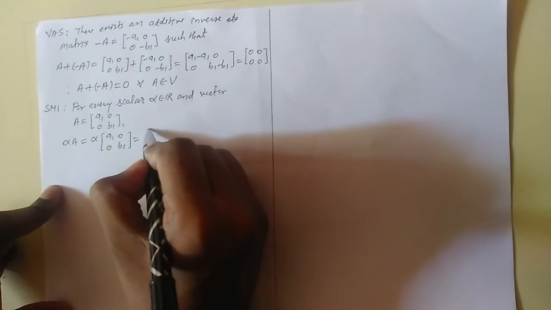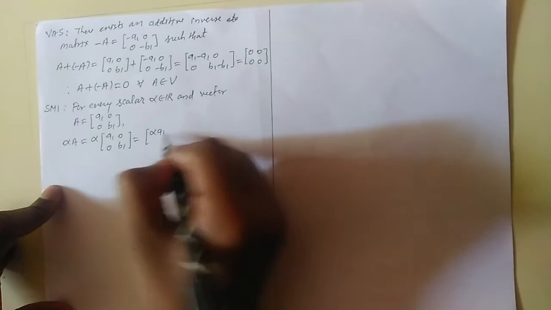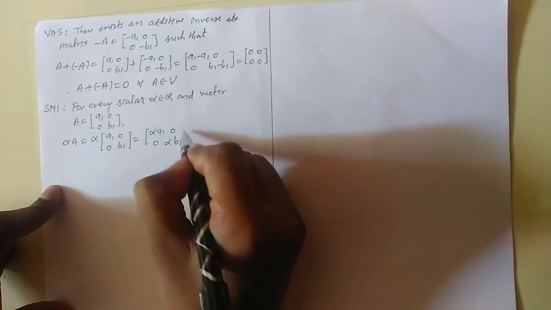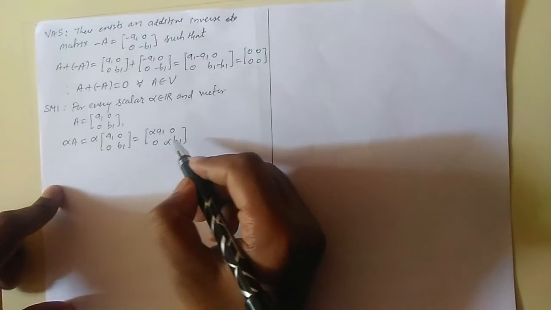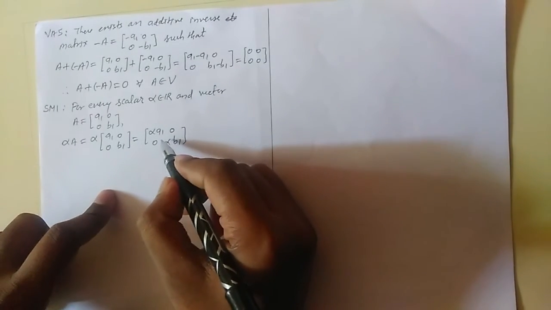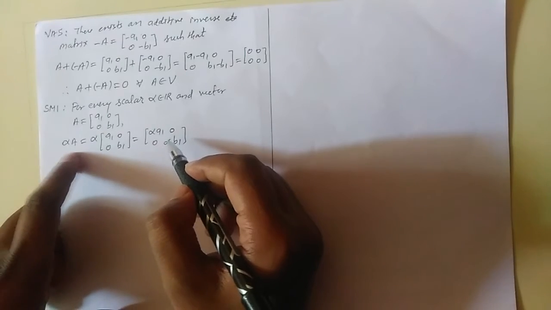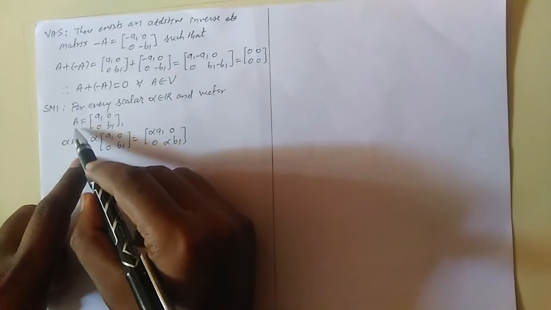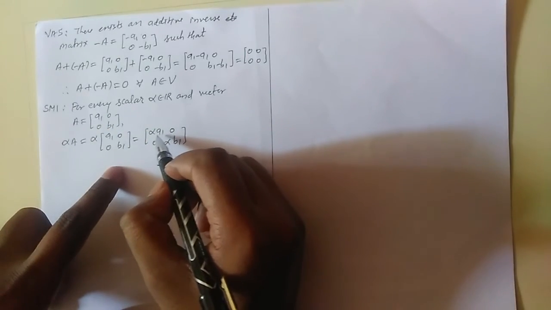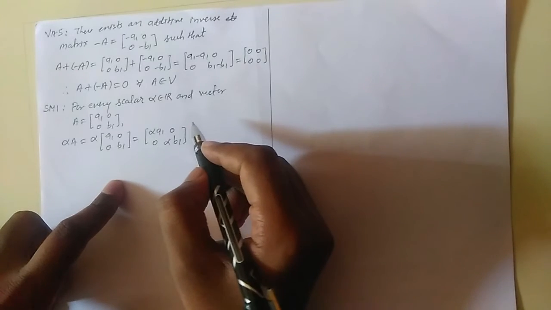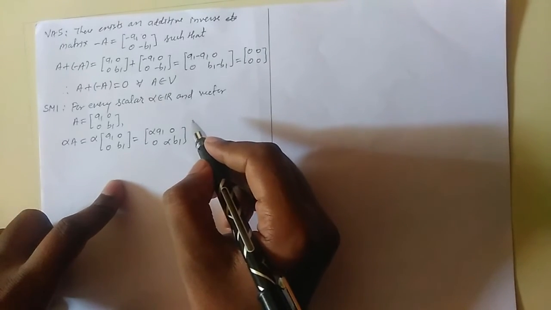So this can be written as [alpha A1 0; 0 alpha B1]. Again, scalar multiplication with matrix A: if you multiply any real number with a real number, you will get again a real number.